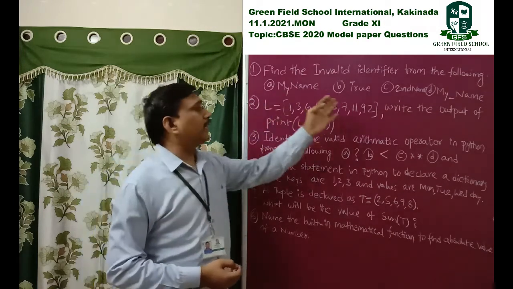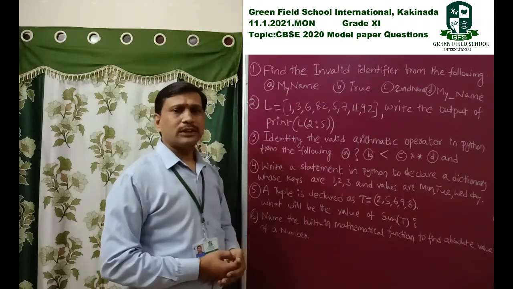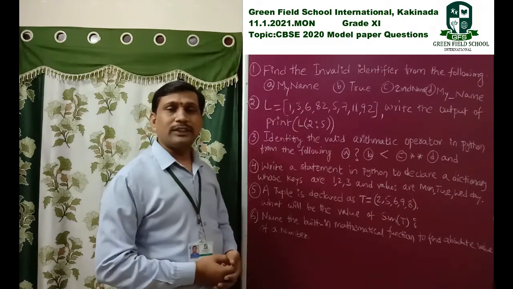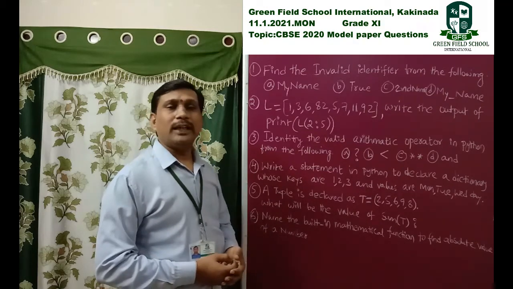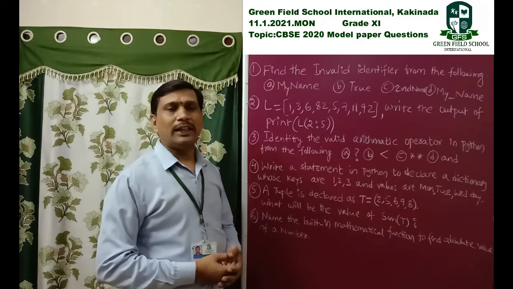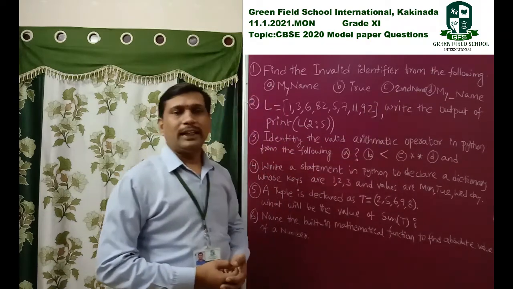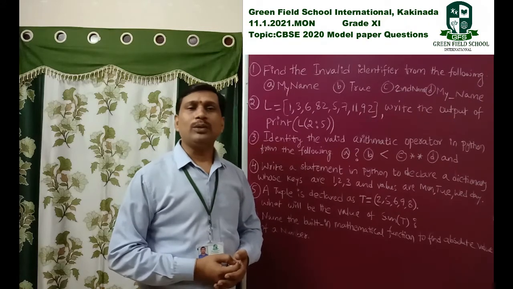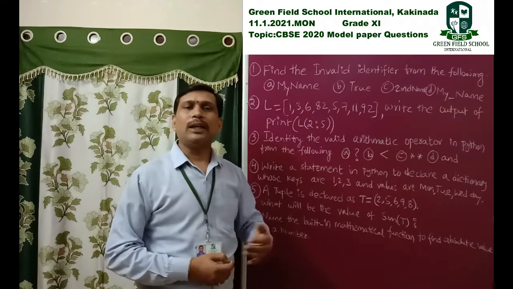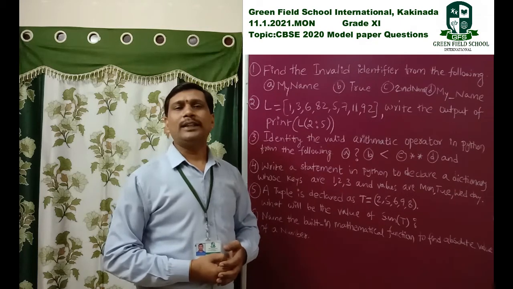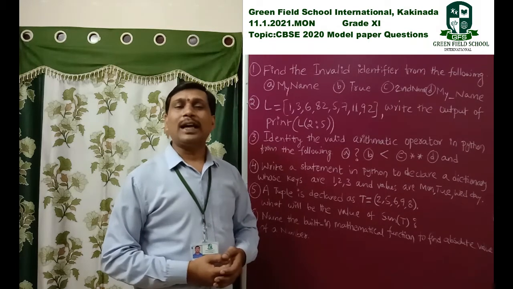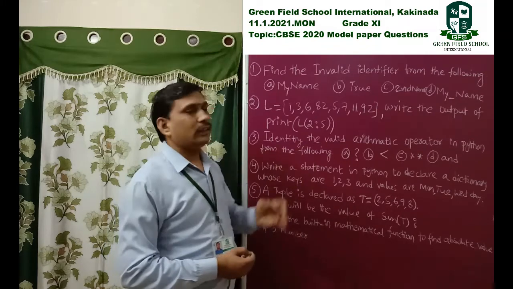When we observe all these options, my name starts with a character. My underscore name is also valid. Digits are also valid for declaring an identifier. So identifiers can be declared by using small letters and capital letters. Underscore is also valid, and digits 0 to 9 are also valid. But reserved words are not valid to declare an identifier.